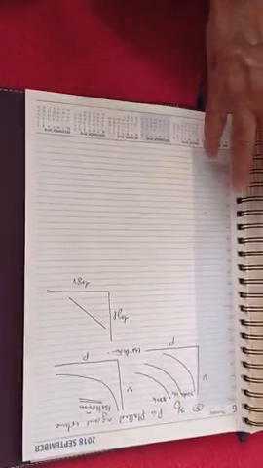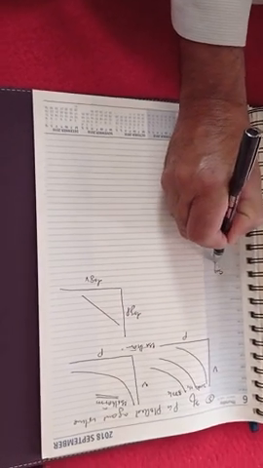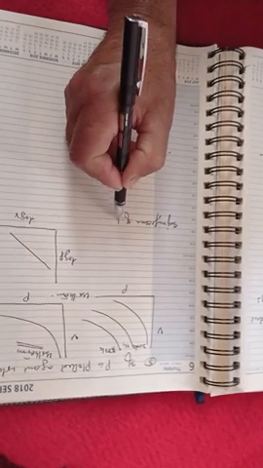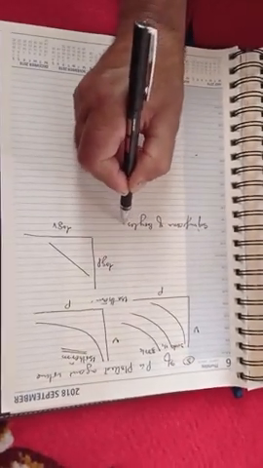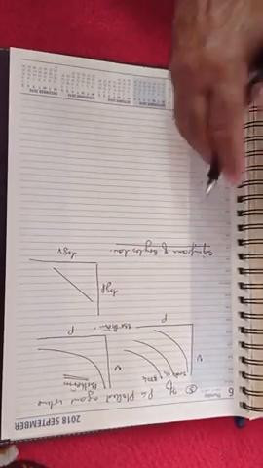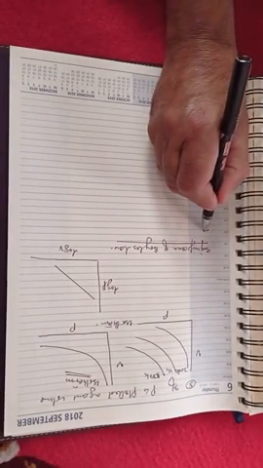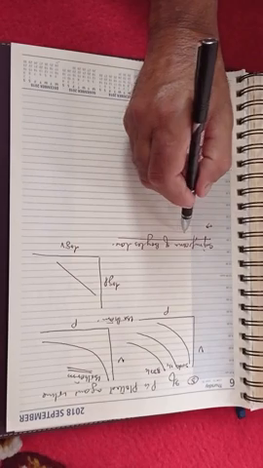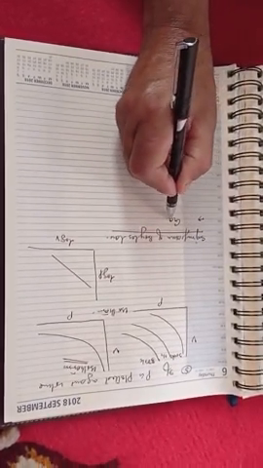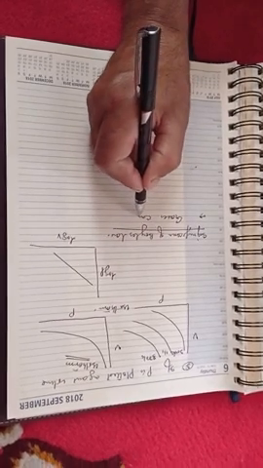Now, what is the significance of Boyle's law? One of the important significances is that gases are compressible.